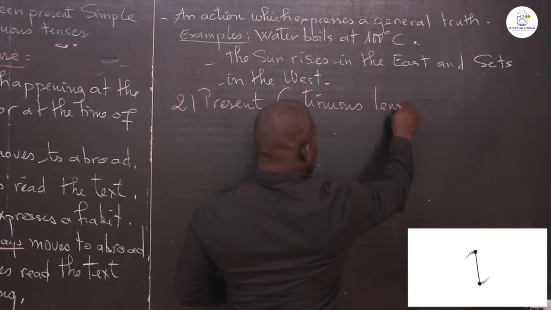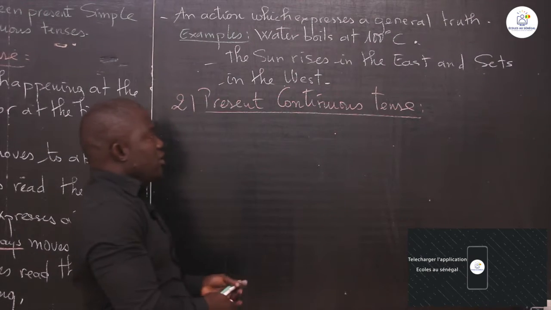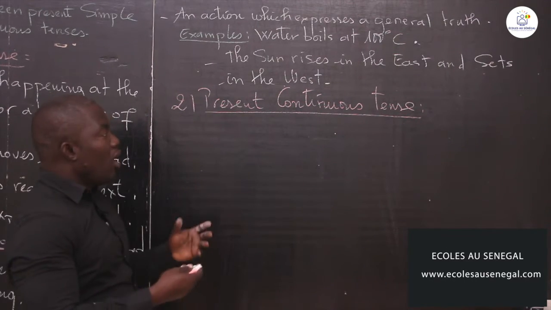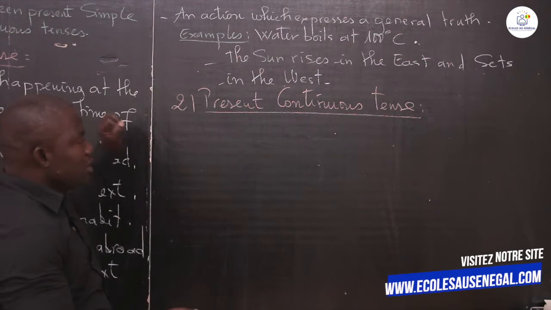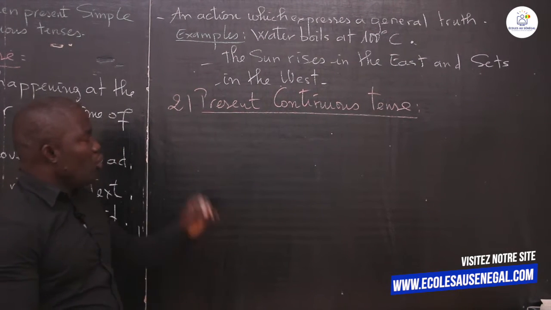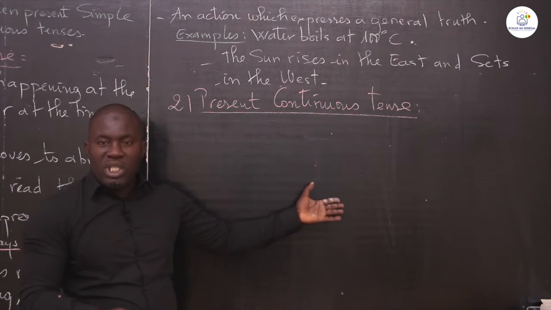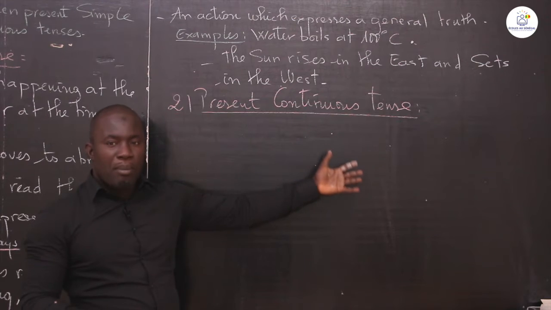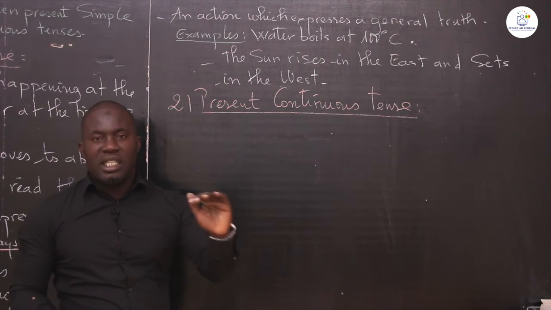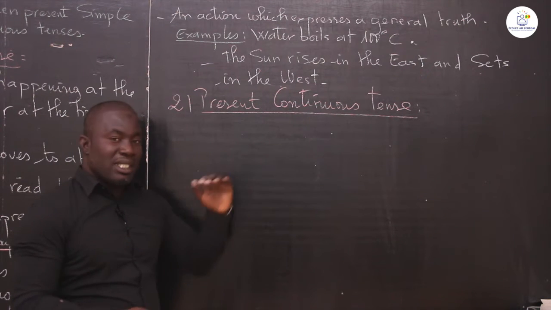Continuous tense. Present continuous tense. Now the difference between the present simple and the present continuous are: for the present simple, we use an action, or we have expression of an action which is happening at the time of speaking, or which expresses a general truth, or which expresses a habit. This is the present simple tense.